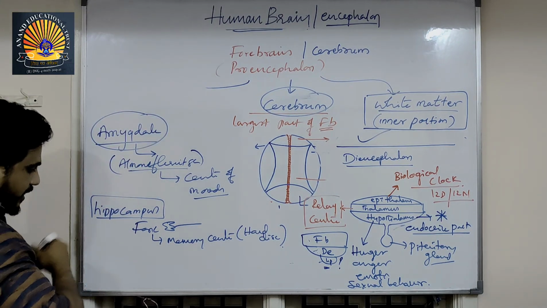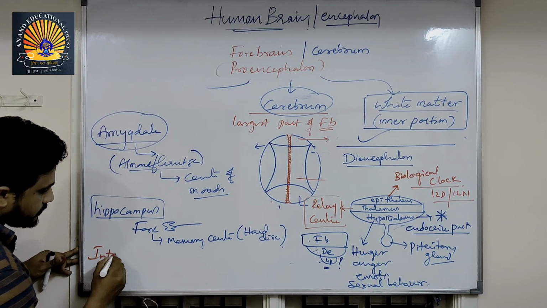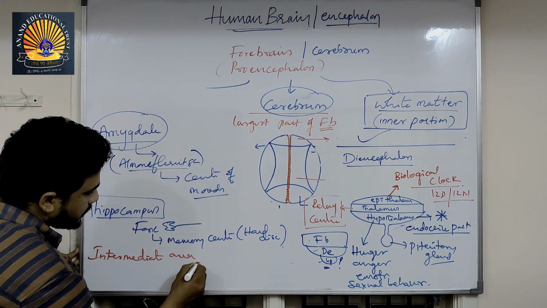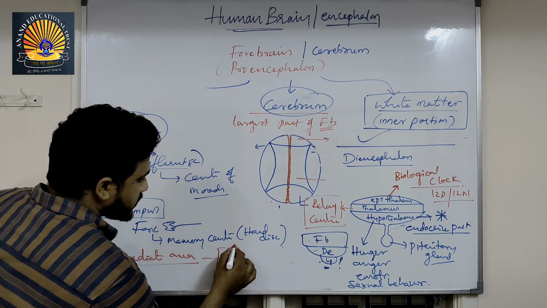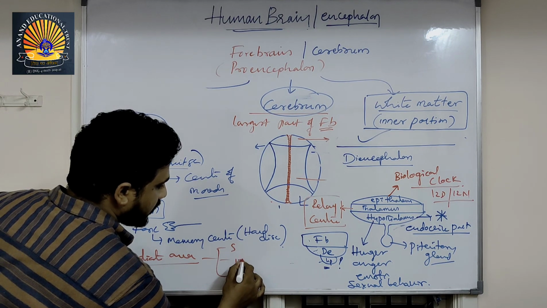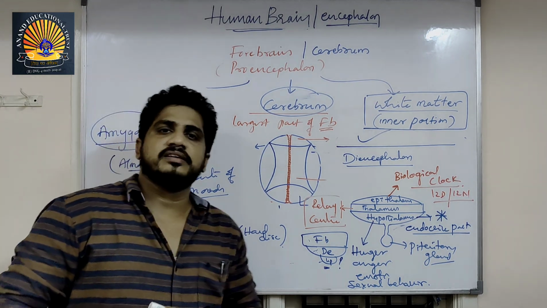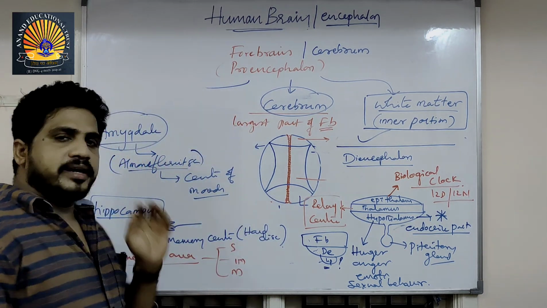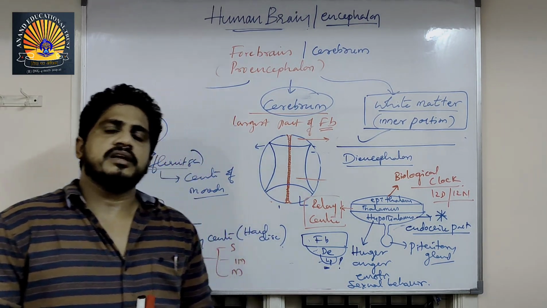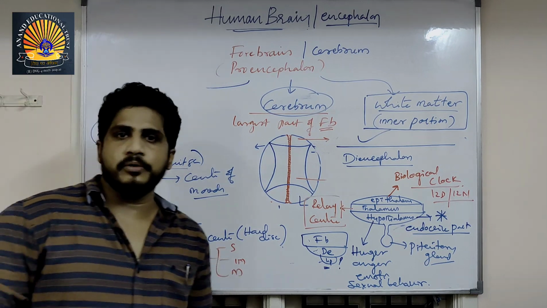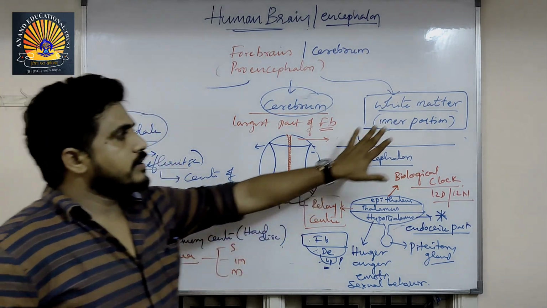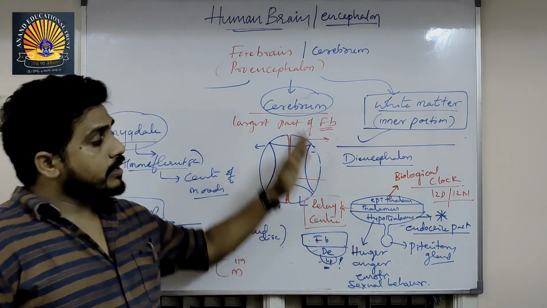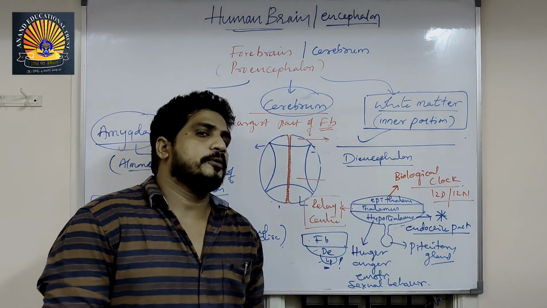And some intermediate areas are present. Here, sensory, motor, and intermediate neurons are also processed. That's why they are called intermediate areas. The functions of the intermediate areas are sensory functions, motor functions, sometimes both. All these are present in the white matter. At the bottom of the white matter the diencephalon is present, and at the bottom of the diencephalon, the hypothalamus is present.